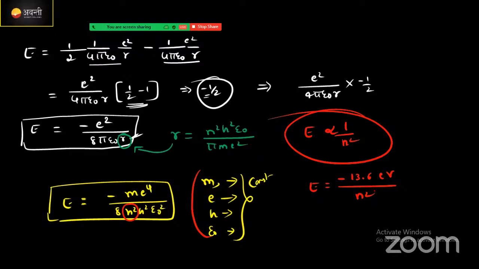This is the energy equation you will get. Clear? Let me know.